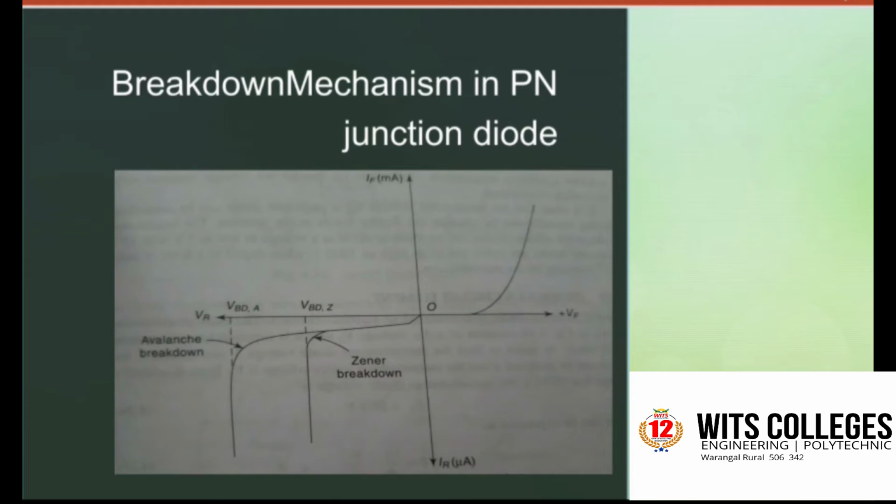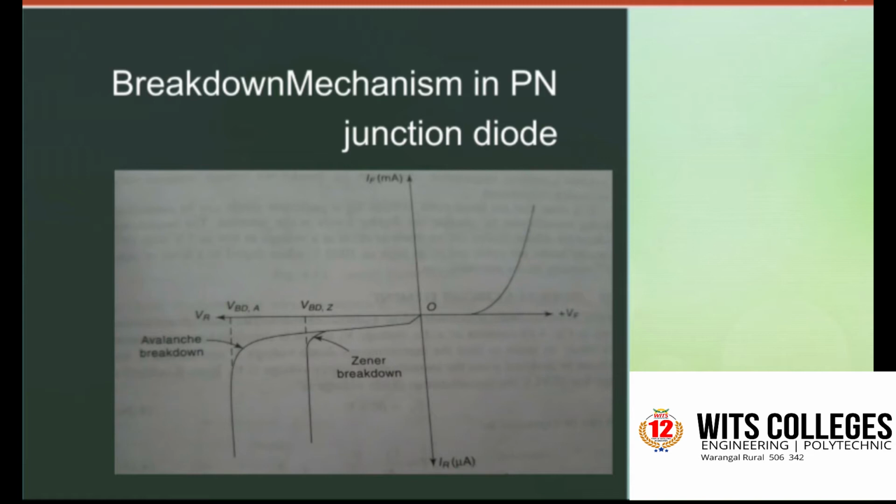What is the meaning of avalanche effect? The thermally generated minority carriers cross the depletion layer and acquire sufficient kinetic energy from the applied potential to produce new carriers by removing valence electrons from their bonds. These new carriers collide with other atoms and increase the number of electrons and holes available for conduction. This multiplication effect of free electrons is represented by the equation M equal to 1 by (1 minus (V by VBD) to the power of n).